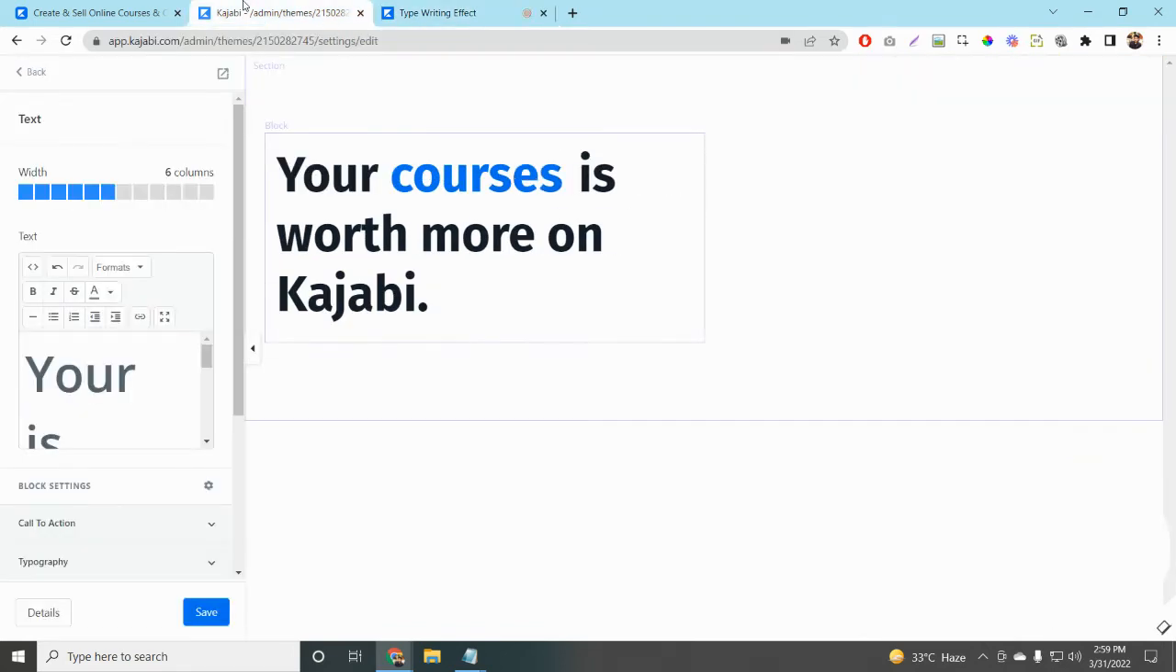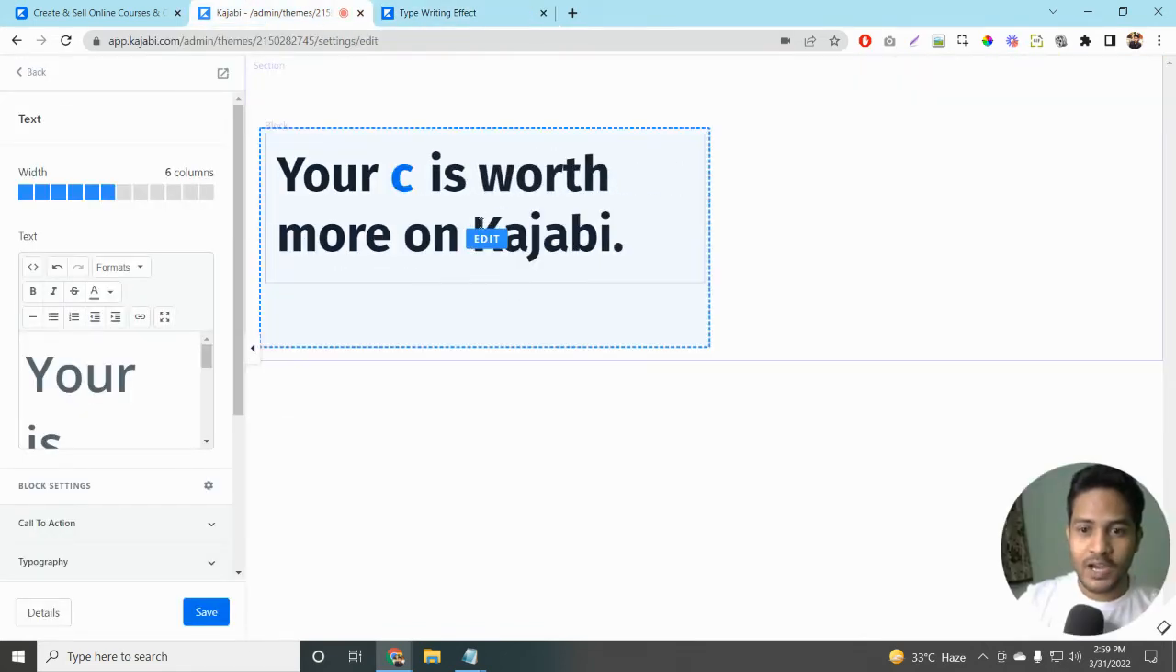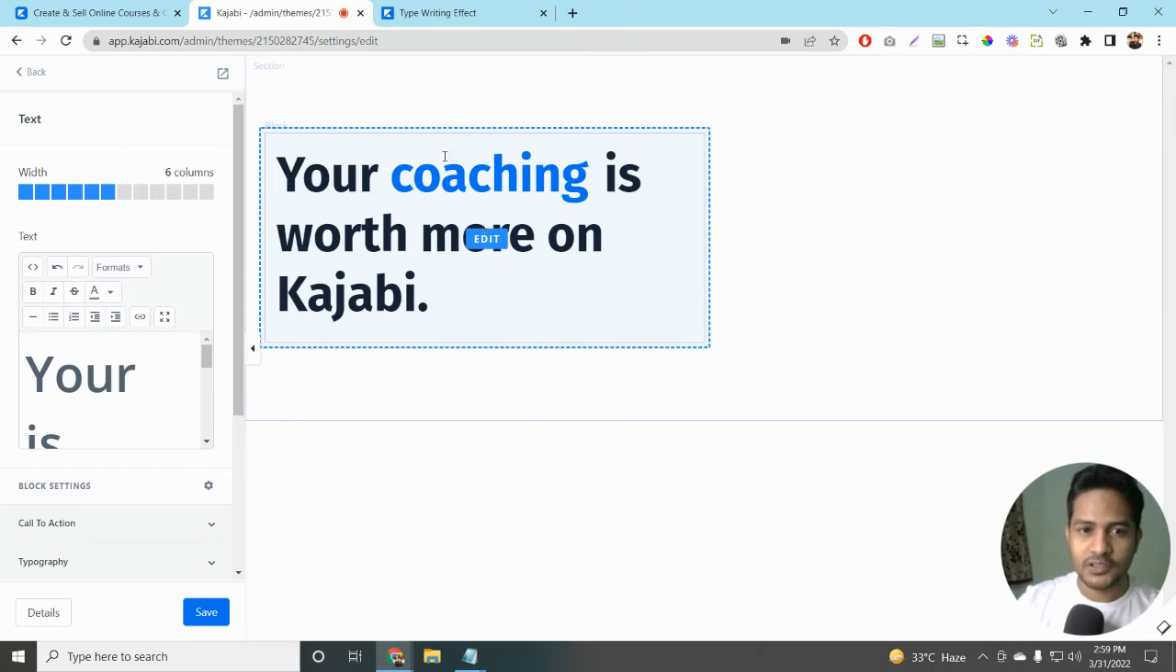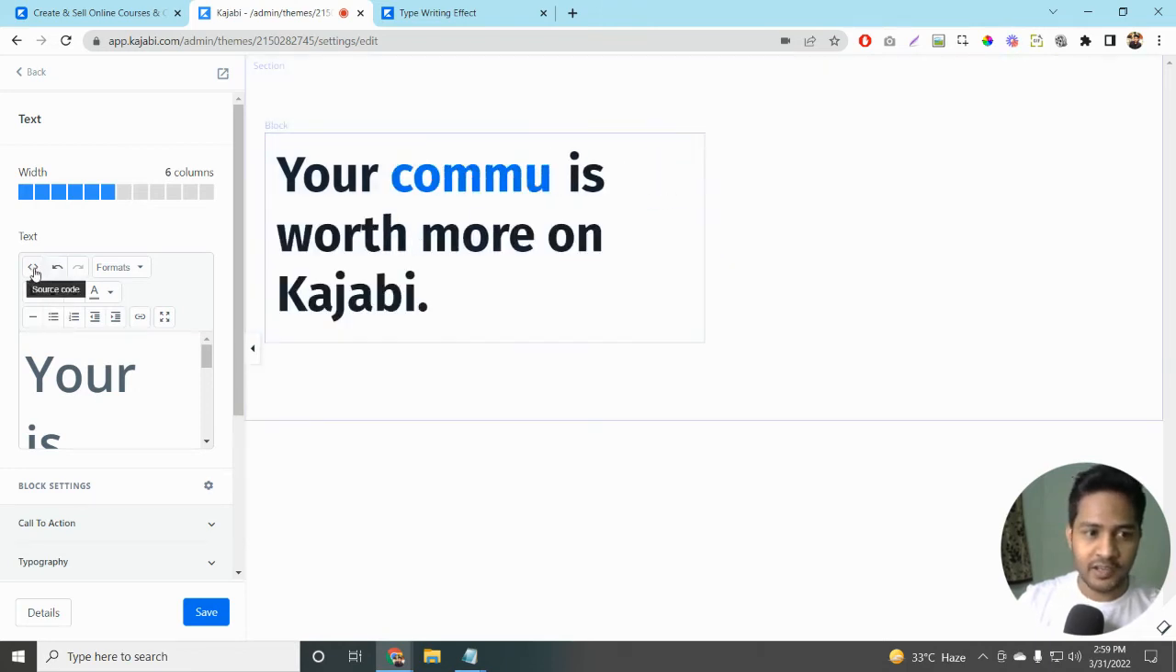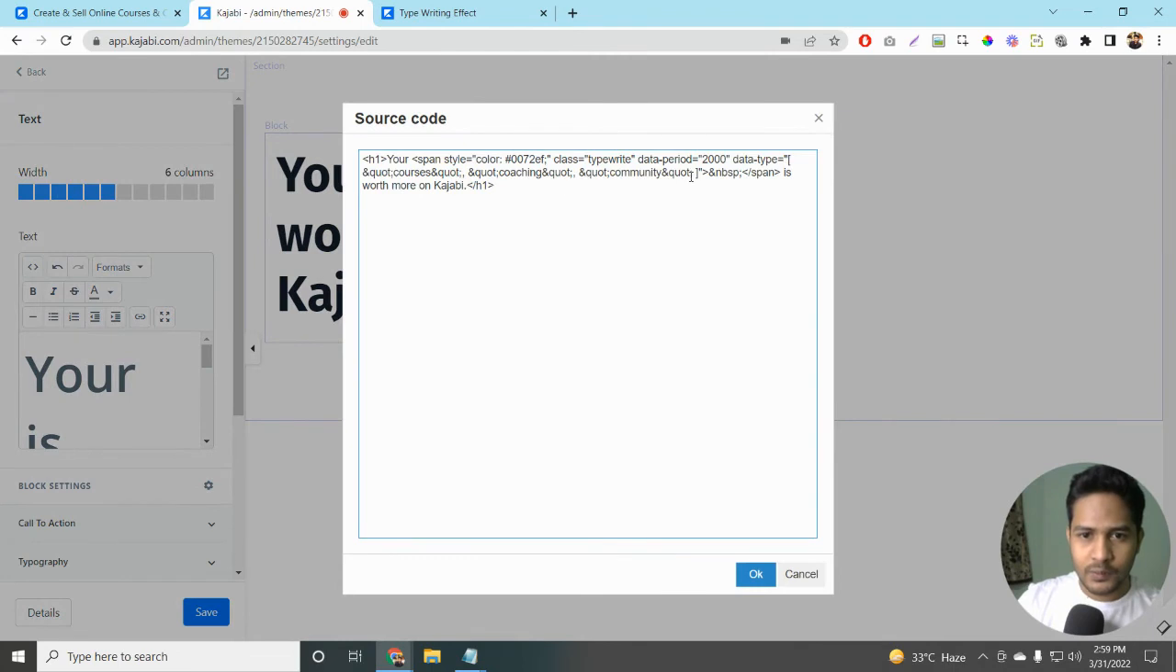The next thing that you need to do is, let's say you want to add more words to animate. Again, click on the source code over here. Just before the closing square bracket, so this is called an array, just before the closing square bracket, add a comma, and select this line of text and copy it.